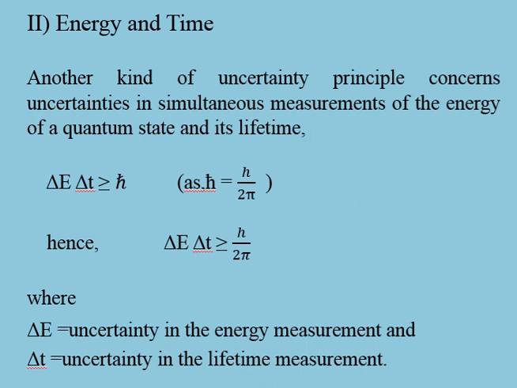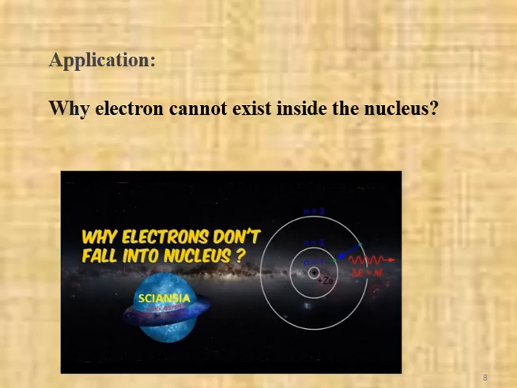Hence delta E into delta T is equal to or greater than h upon 2 pi, where delta E is the uncertainty in the energy measurement and delta T is the uncertainty in the lifetime measurement.